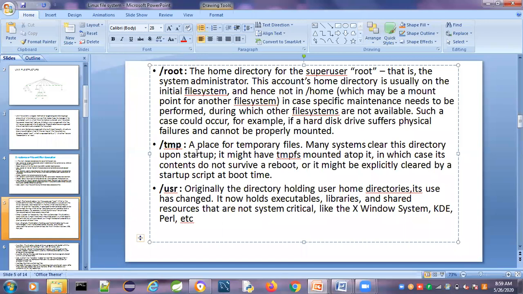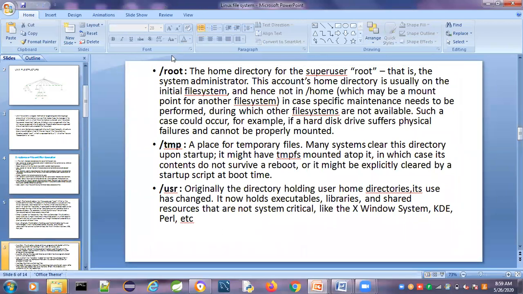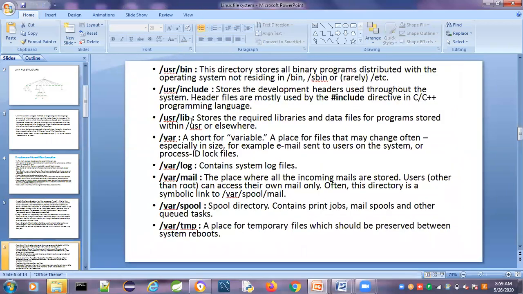All the things regarding the system administrator are present in the root directory. The tmp directory, as the name itself indicates, is a place for temporary files. The usr directory holds the user home directories, and it now holds the executables, libraries, and shared resources. Similarly, under usr there are many subdirectories like bin, include, and lib, which serve different purposes.